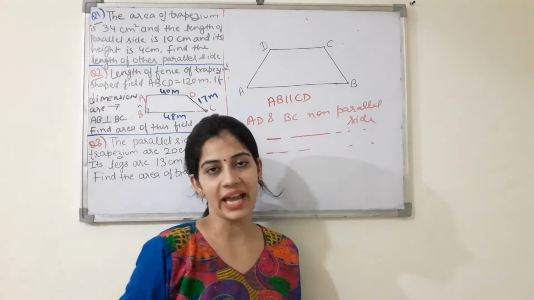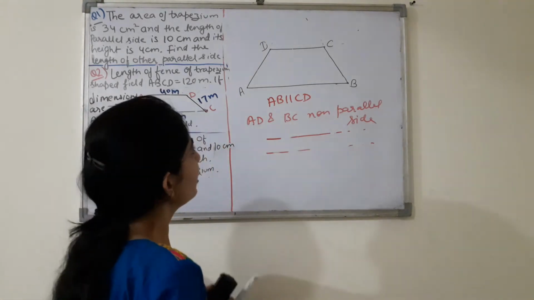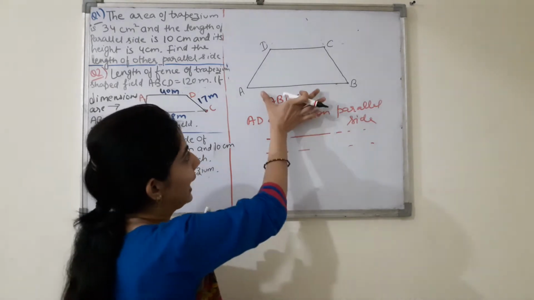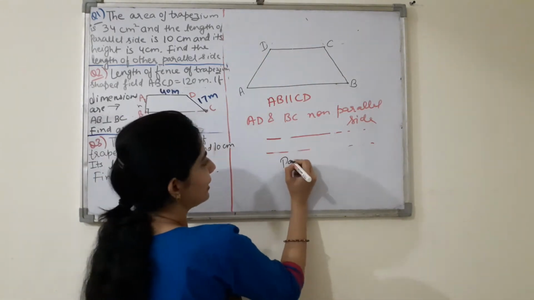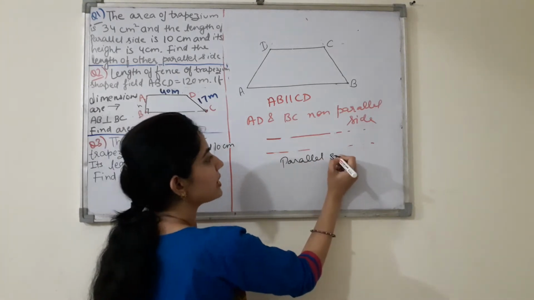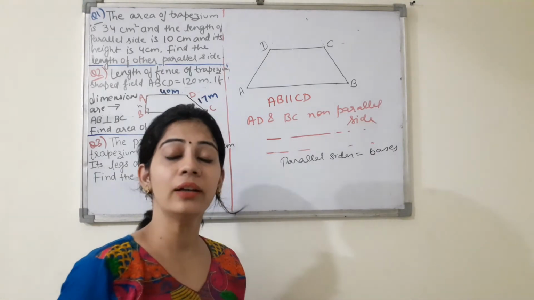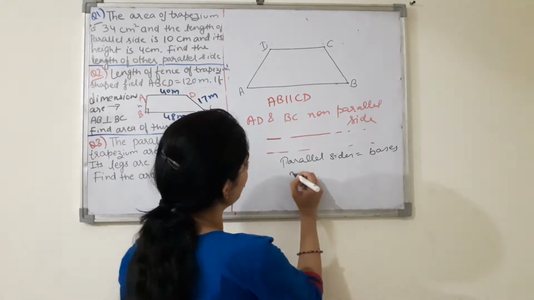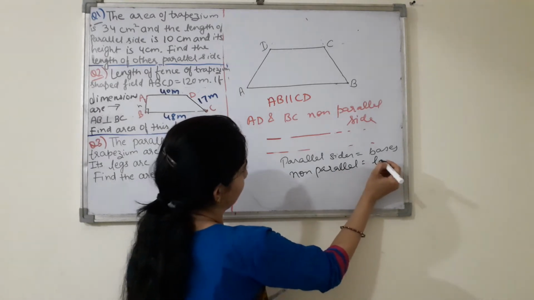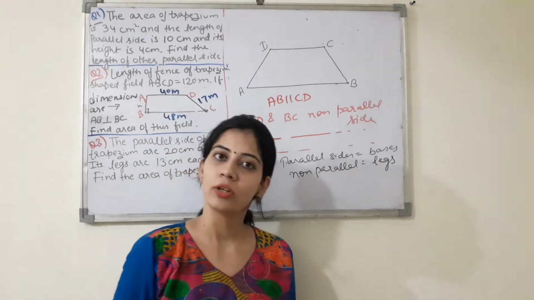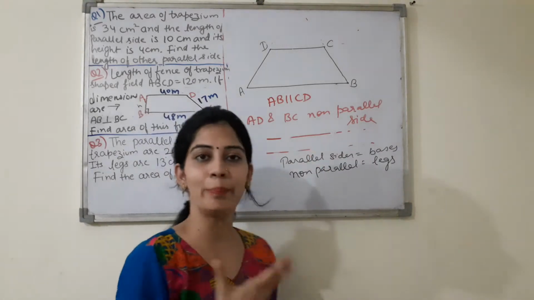Now see, the parallel sides we also call bases, right? So it means we can call AB and CD as bases. जो parallel sides होंगी उन्हें हम base बोल सकते हैं, bases, right? And non-parallel sides we call them legs, right? नॉन पैरेलल साइड्स को हम लेग्स भी बोलते हैं और पैरेलल साइड्स को हम बेस बोलते हैं.